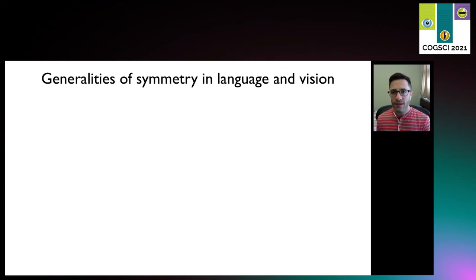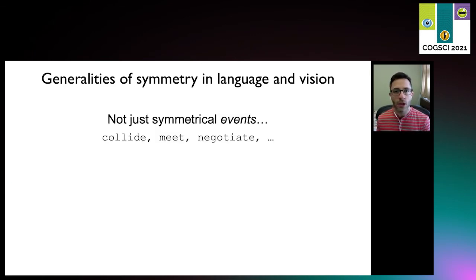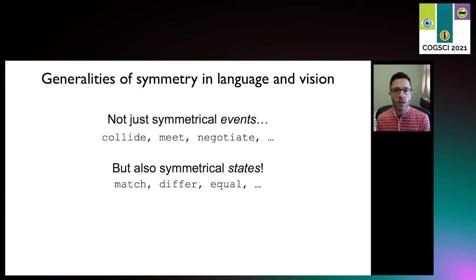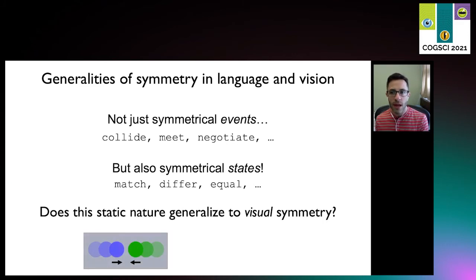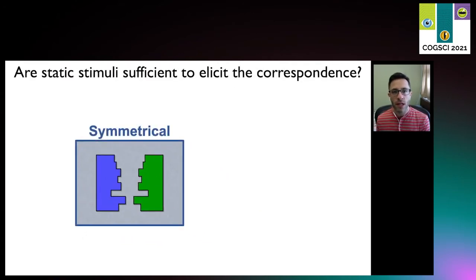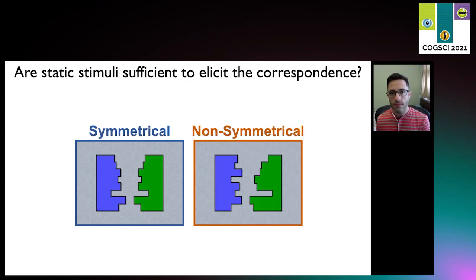First, we wanted to investigate the generalities. In language, symmetry is a property of relations broadly. It holds not just for events, but also states. We asked whether the generality carries over to the visual domain. Would we observe the cross-domain correspondence not only for dynamic events, but also configurations of static objects? To ask this question, we ran the same study as before, but with one change. We used static figures, symmetrical and non-symmetrical.